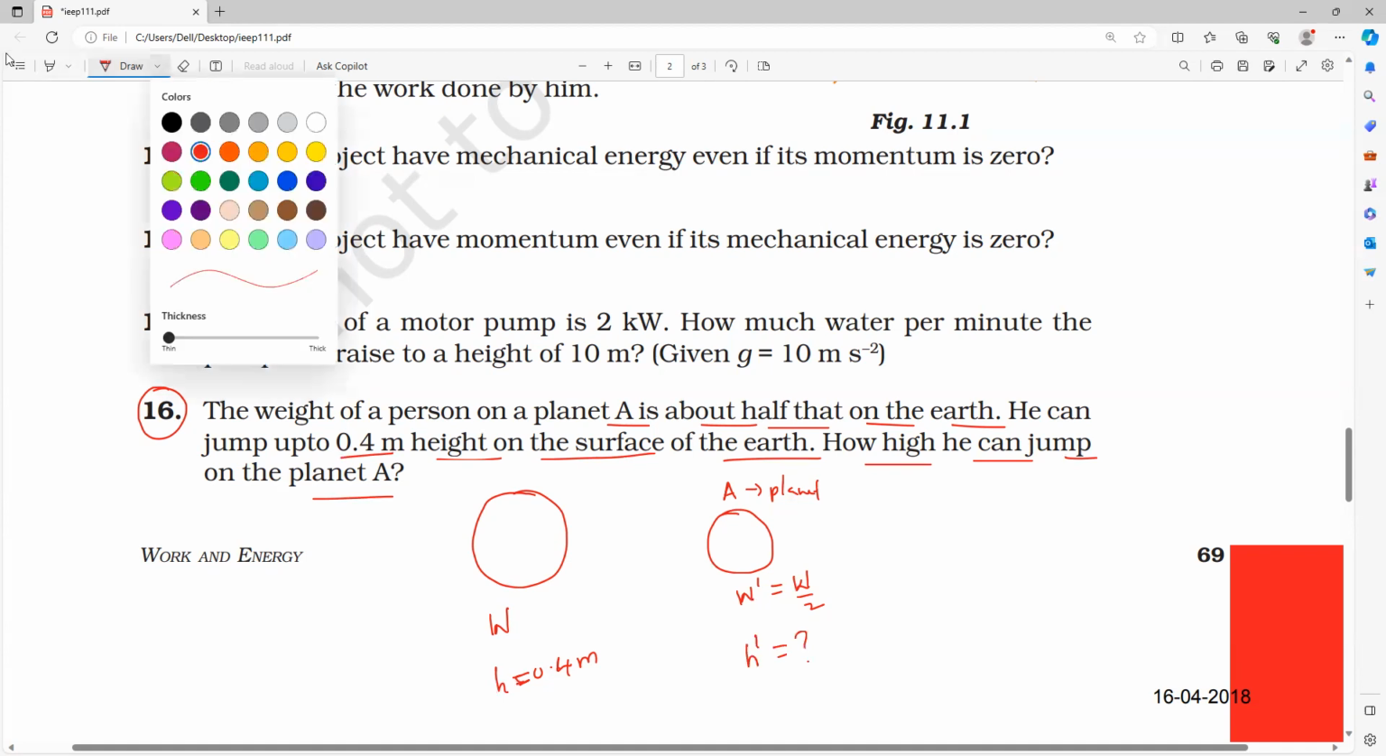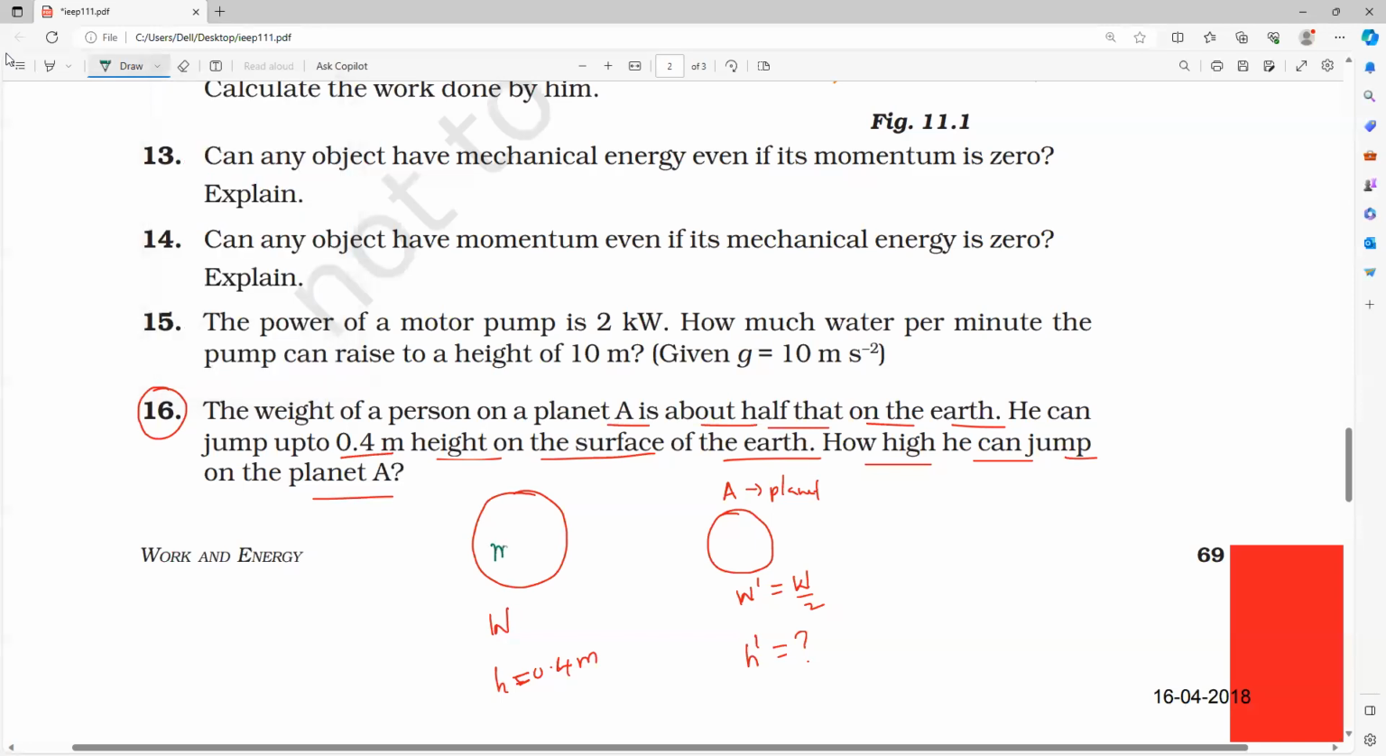So observe very carefully here. The concept is that the mass of the body remains constant, because the same object is jumping. Two different objects are not jumping. So what will happen, everybody? The same man, the mass of the person, remains constant.